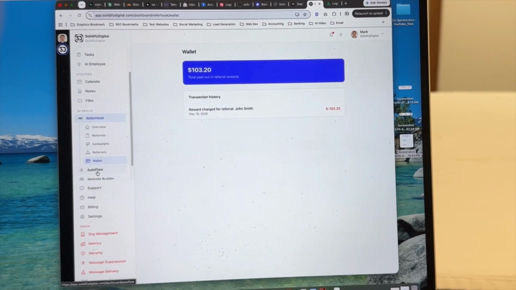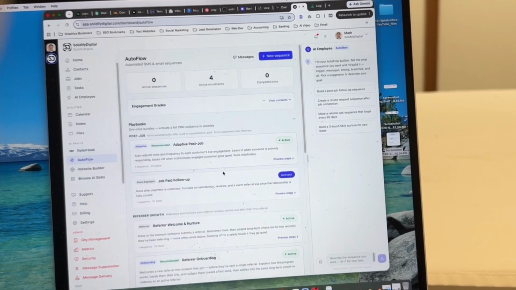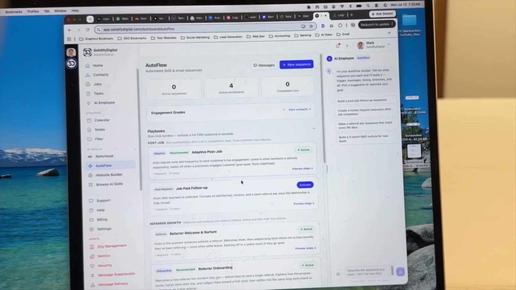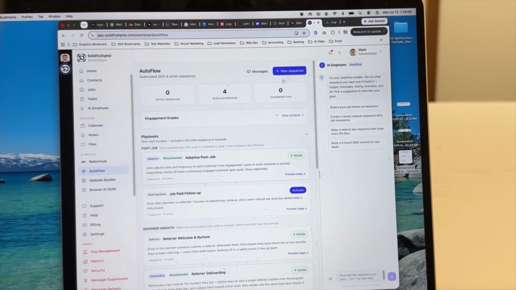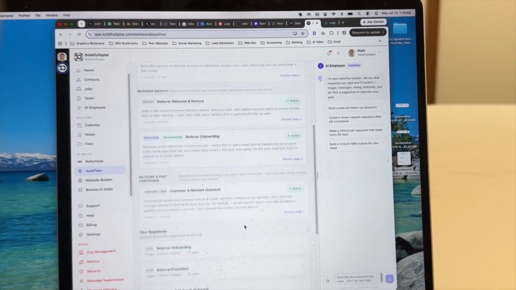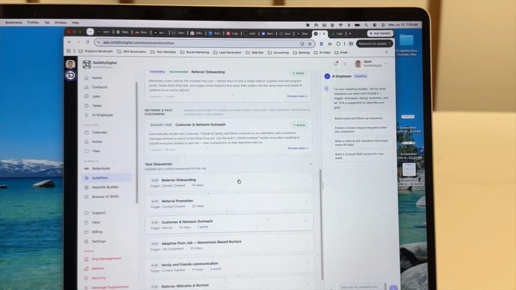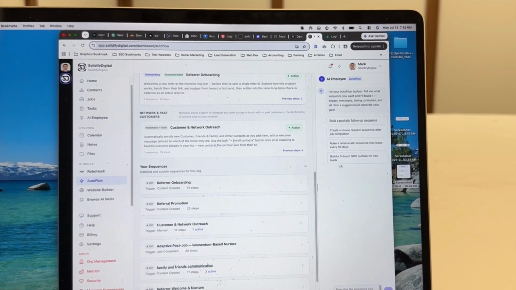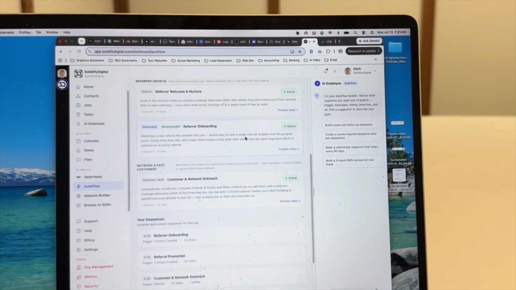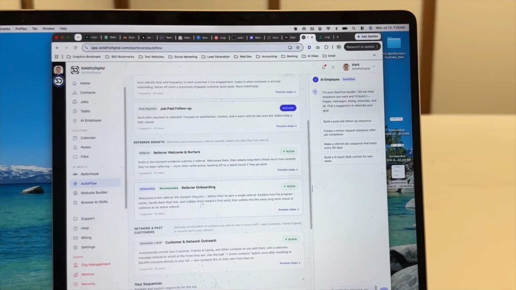The other one we've created is Autoflow. Autoflow is required for Referhook, and this is basically an automation system. The sequences, it's quite involving. We've made lots of templates, so you don't have to worry about how to create this. Well, AI can create this. We've made templates, and then you have an AI feature over here, which is in every app, this AI guy. And it can make the sequences for you. You just tell it, hey, I want this sequence, and it will create it for you.